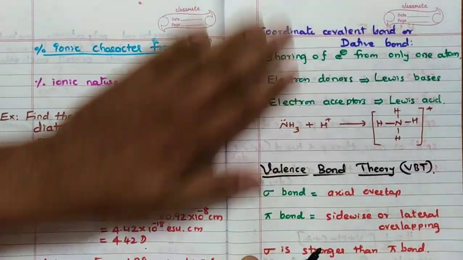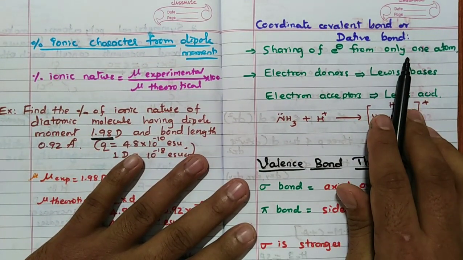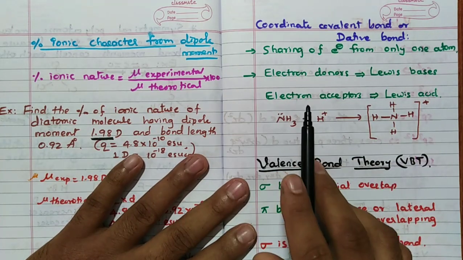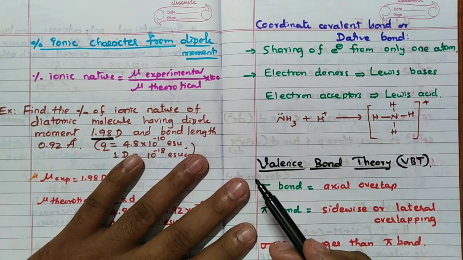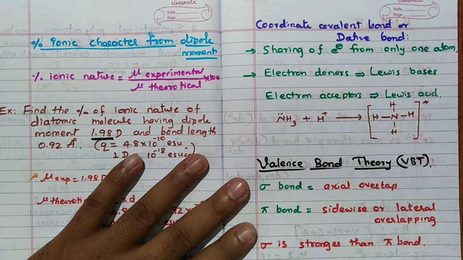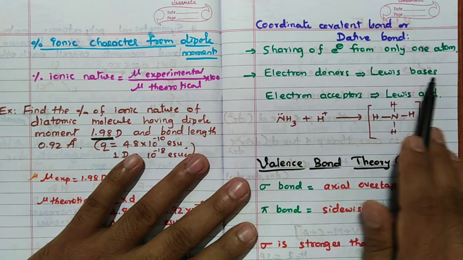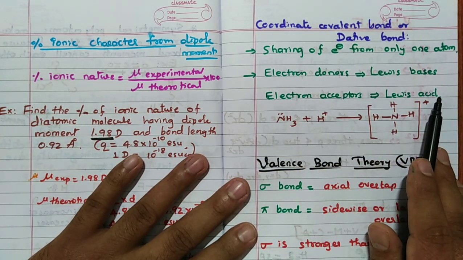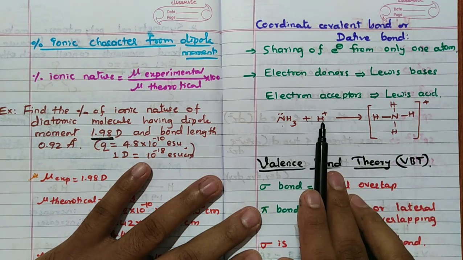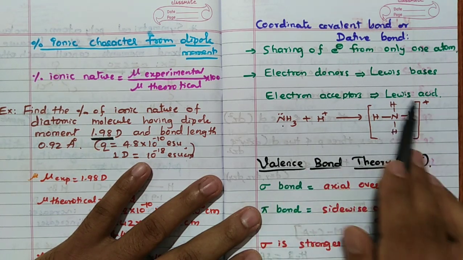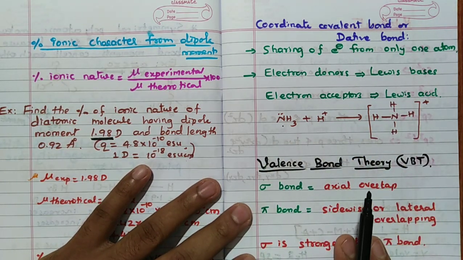Then coordinate covalent bond or dative bond. It is nothing but a coordinate bond, sharing of electrons from only one atom. More about this we have already discussed in the coordination compound chapter. In the second POC part, if you have not seen it, the link is given in the description, so you can go for that. Sharing of electrons from only one atom. Electron donors are called Lewis base, electron acceptors are called Lewis acid. So remember, H plus is the Lewis acid, NH3 is the Lewis base, so we are going to get NH4 plus formation like this. This is a coordinate covalent bond.